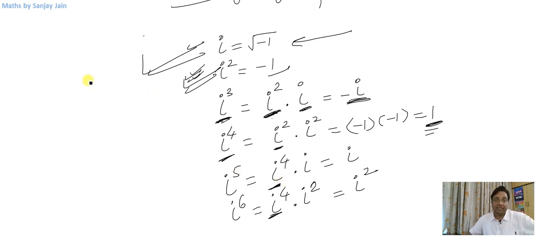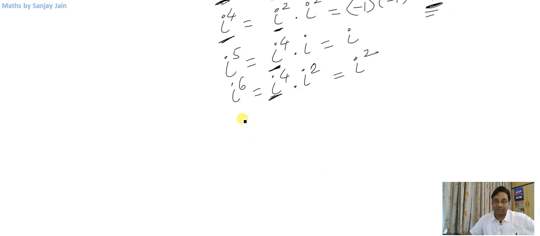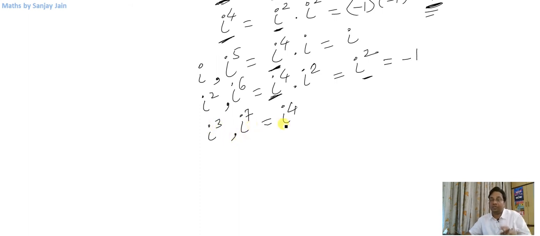So what is the cyclicity that you see here? Let us see two more. Iota raised to power 7 is iota raised to power 4 into iota cubed, which ultimately gives you iota cubed, which is nothing but minus iota, right? And iota raised to power 6 gives iota squared, which is minus 1, just as iota squared was, and iota raised to power 5 was iota also.